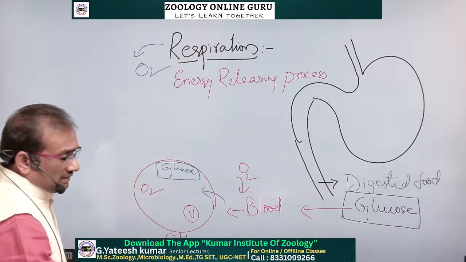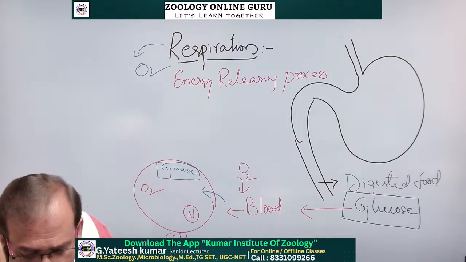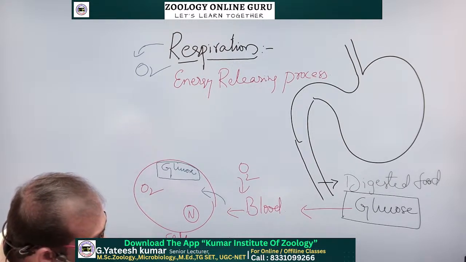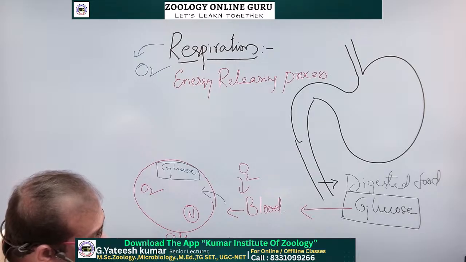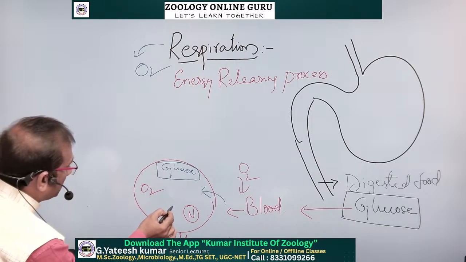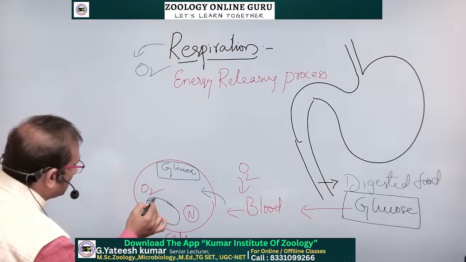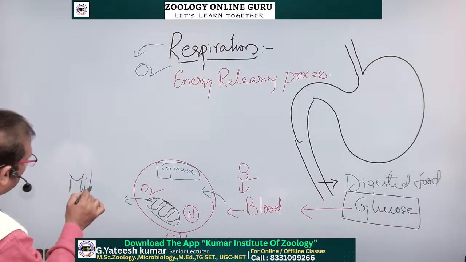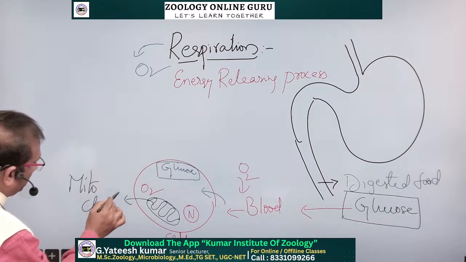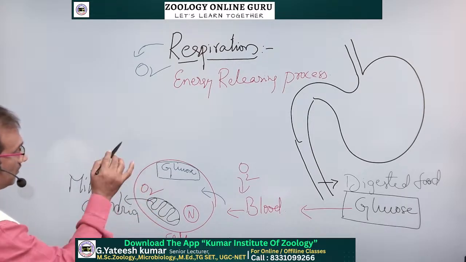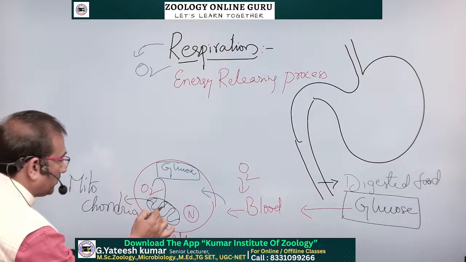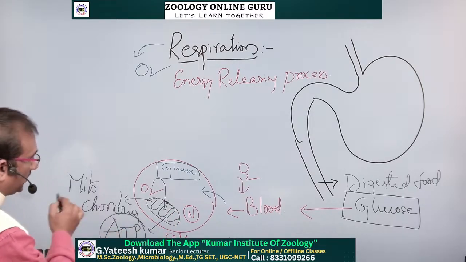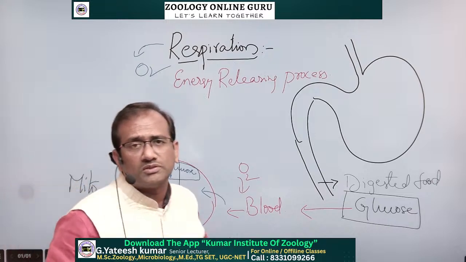That is known as, here, drawing here, mitochondria. This is mitochondria, where oxygen enters into the mitochondria and they release the energy currency ATP by cleaving the glucose.